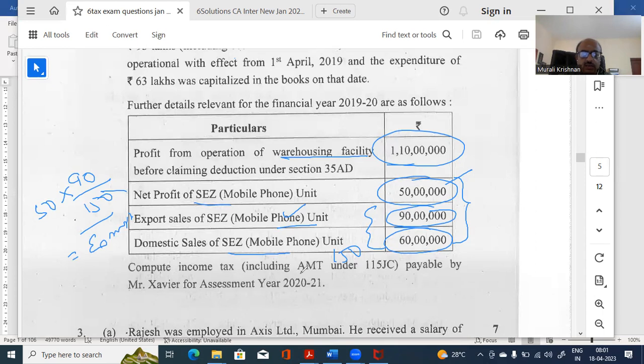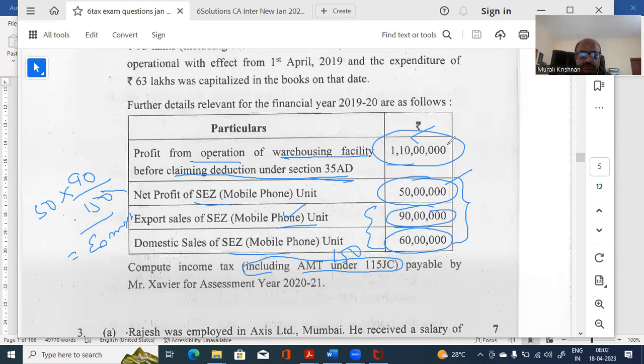Compute the income, including AMT. Now, that is again a problem. See, AMT also they have now added. See how they are complicating it. Already 35AD, 10AA and all is coming. So compute including AMT. So you have to do normal computation as well as AMT. Now, apart from that, this 1,10,000 is profit from operation before claiming under 35AD.